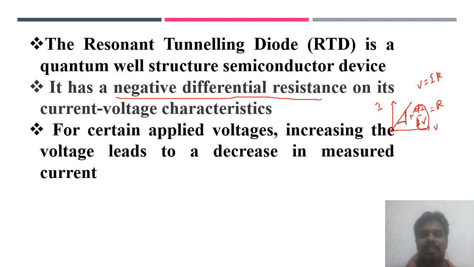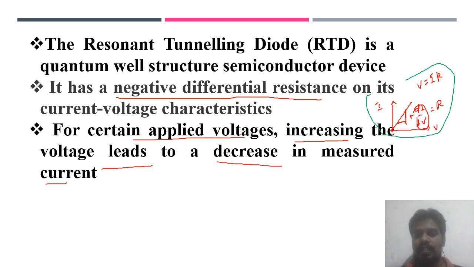The next characteristic is that for certain applied voltages, an increase in voltage leads to a decline in the measured current. That's the meaning of the negative differential coefficient. If you look at this diagram, as you increase the voltage, the current also increases, as represented by the graph.